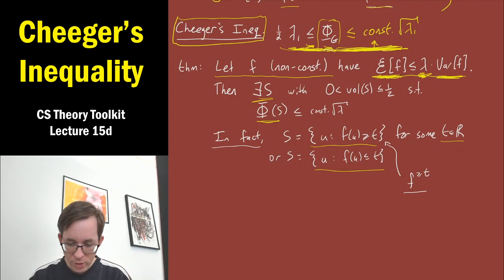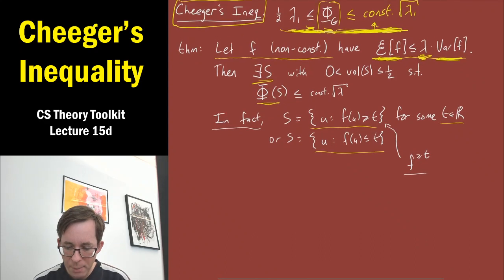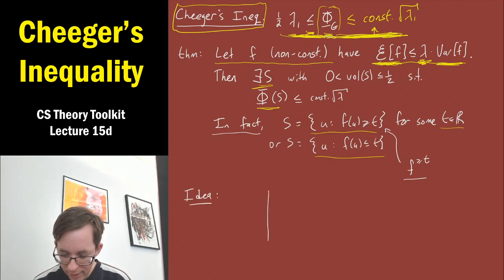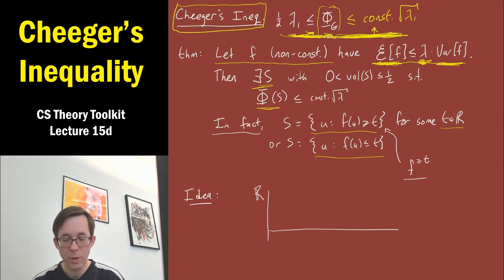Let me first, before diving into the proof, talk about the idea of the proof. The idea is kind of to compare to a calculus situation, if you will. I want to imagine plotting f's values. So the vertical axis is going to be the reals, and the horizontal axis is going to be V, the vertices in the graph. This doesn't exactly make sense, it's only an idea.